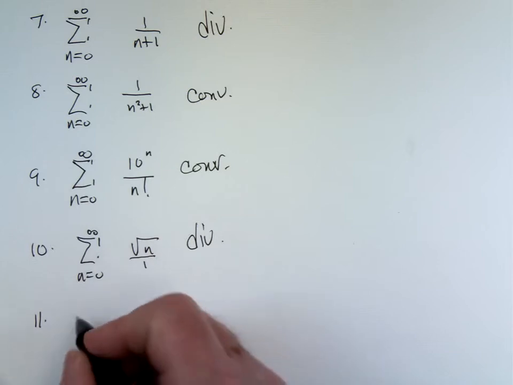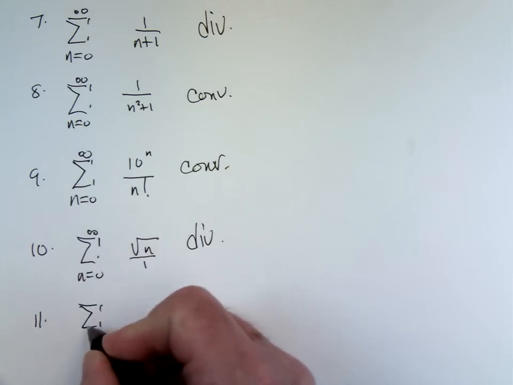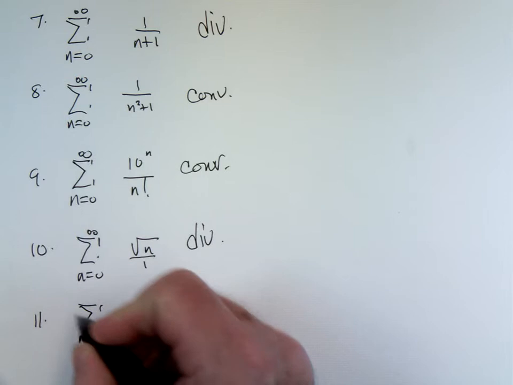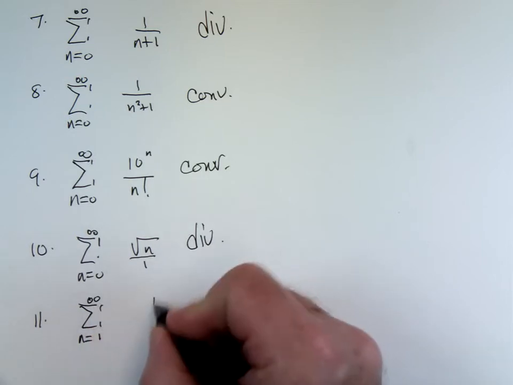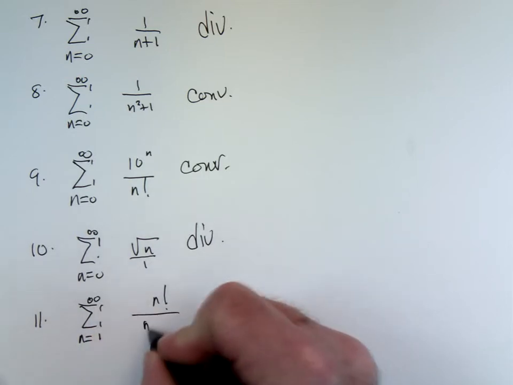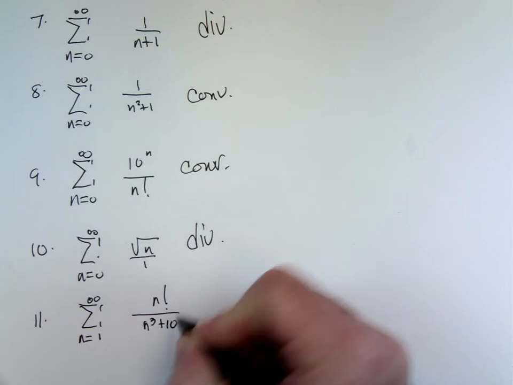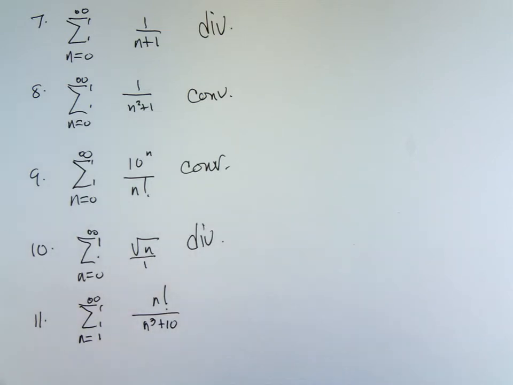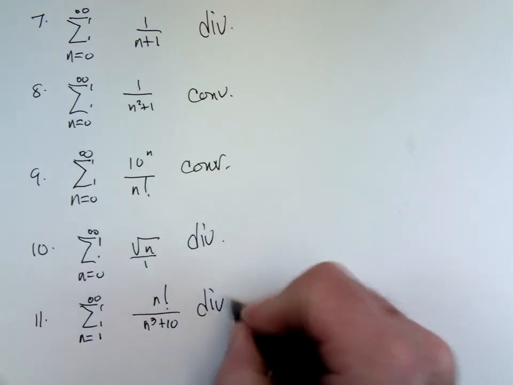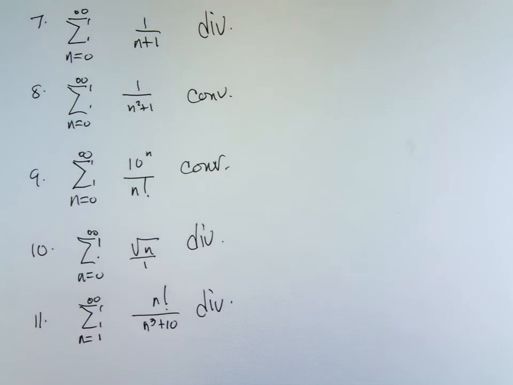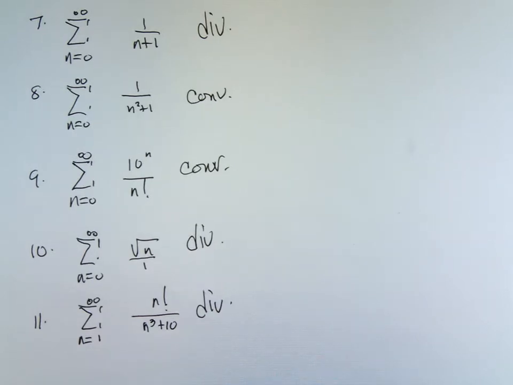11. We got a factorial over an n cubed. Factorials increase much faster than polynomials, therefore the numerator is increasing faster, therefore this is going to diverge. These terms are not going to go to 0, they're going to infinity. Okay?